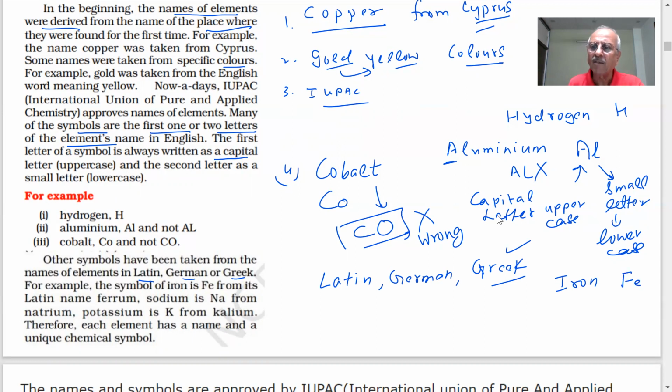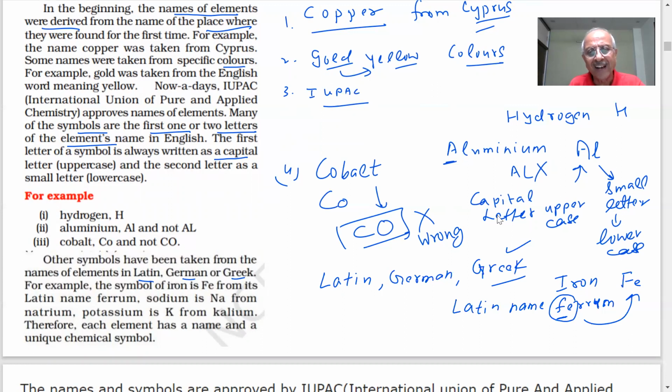Now why is iron Fe? Is there any F here? No. Any E? No. But the symbol comes from the Latin name. The Latin name of iron is ferrum, so here you see F and E. Do you see that? Yes, sir.